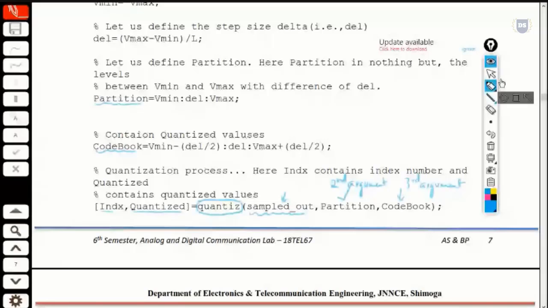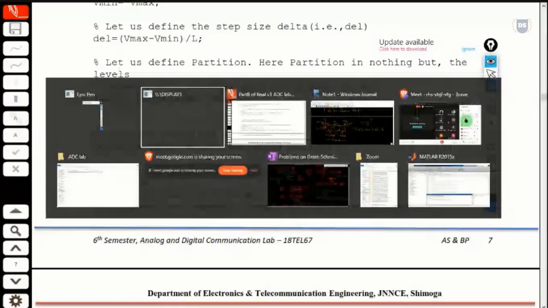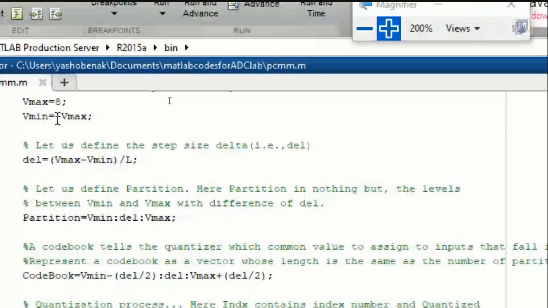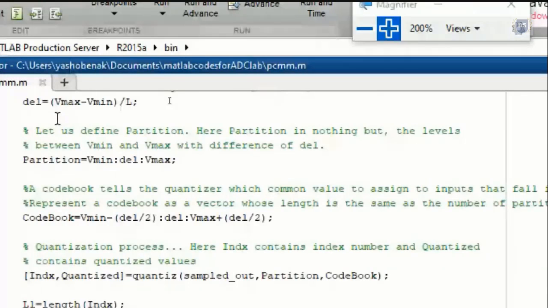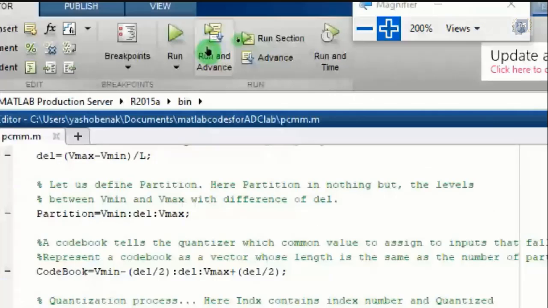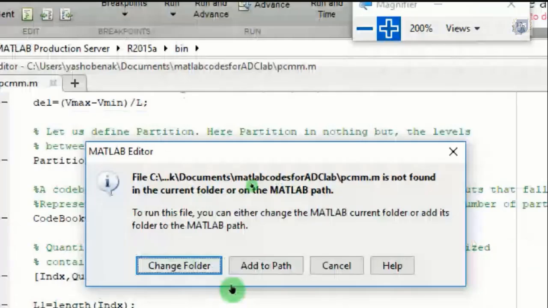So now let's open up MATLAB. I hope MATLAB has been opened. So this is the code part. I hope till here we got to know about the code. So now let me run this code. If I run this, it will prompt you. To run this file, you can either change the MATLAB current folder or add its folder to the MATLAB path. So all you have to do is select the add to path option.